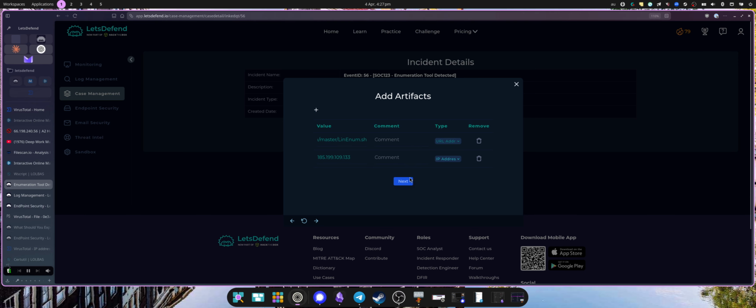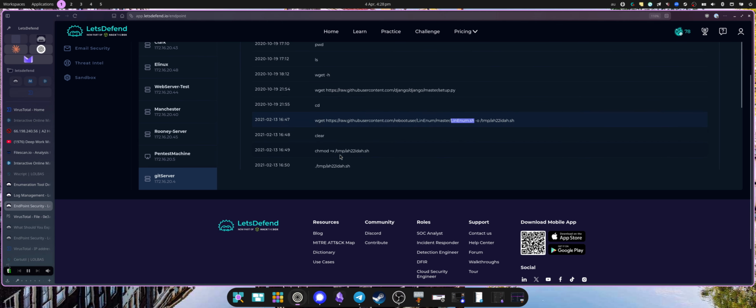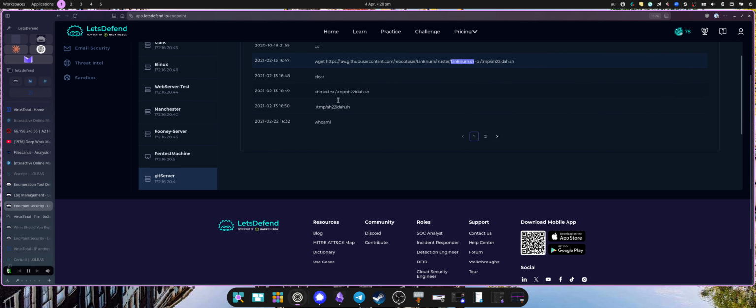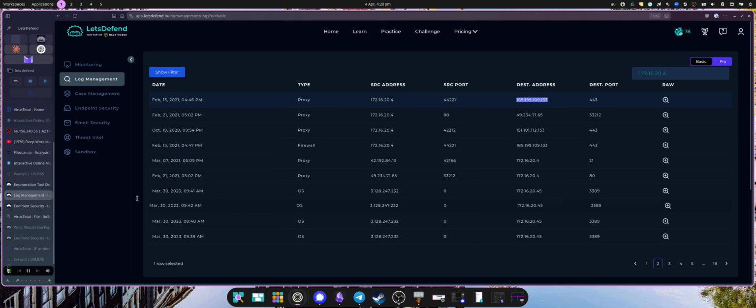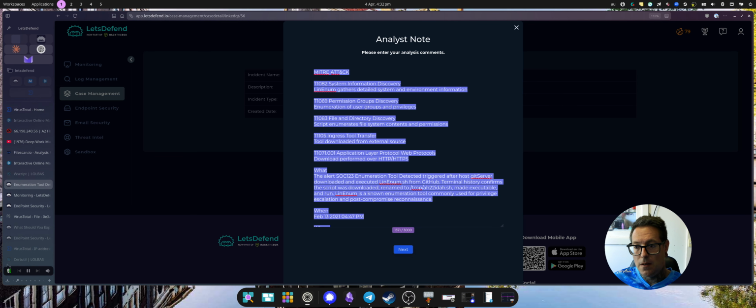So that's what we've got for artifacts. On the endpoint, we didn't have anything running. We just had the terminal history. So let's write some notes. I'll be back in 1 second with my notes.